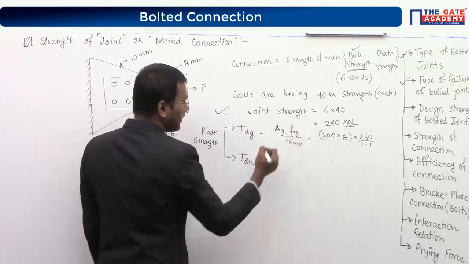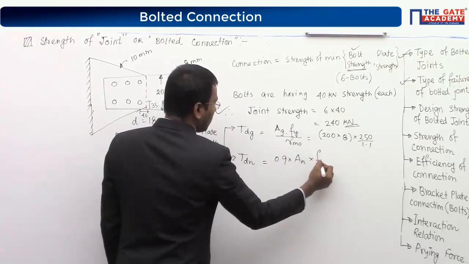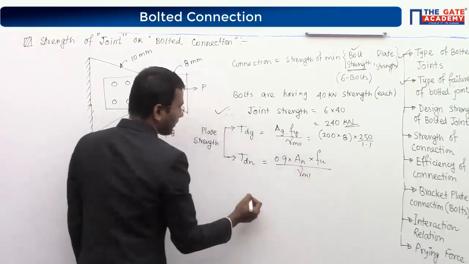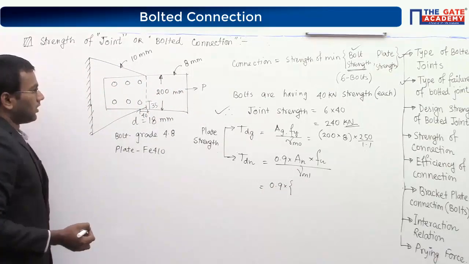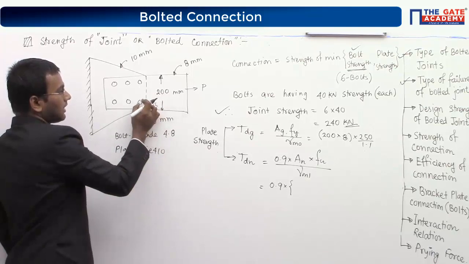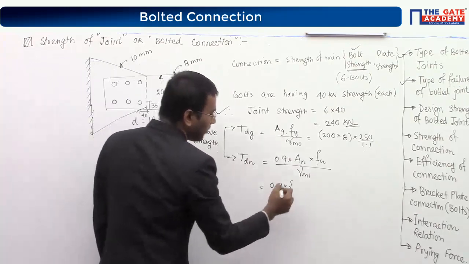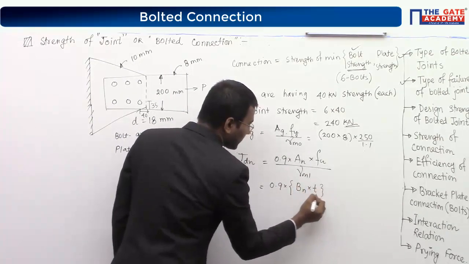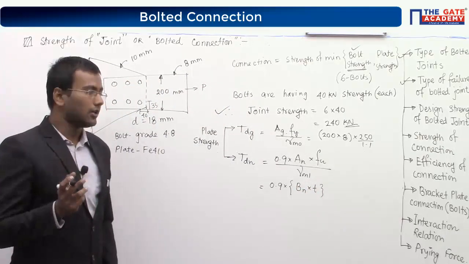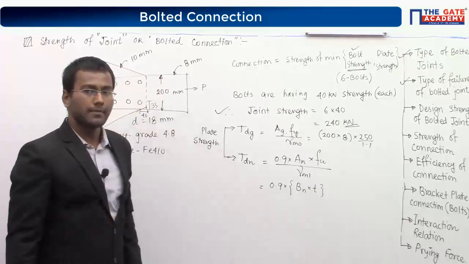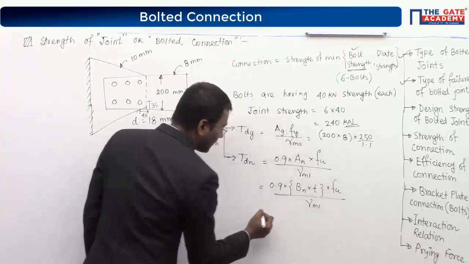So I can say TDN will become 0.9 multiplied by AN multiplied by Fu divided by gamma m1, which is 0.9 multiplied by AN, the net area at the critical section. See, the total is 200, and the diameter of the bolts is 18. So AN means net width multiplied by thickness of the plate. Net area AN is equal to net width multiplied by thickness multiplied by Fu, divided by gamma m1.